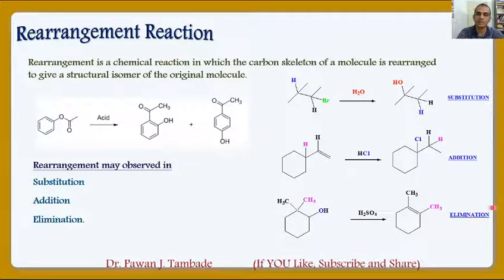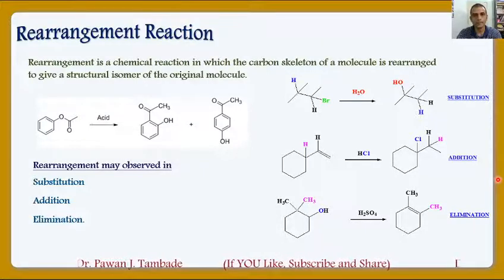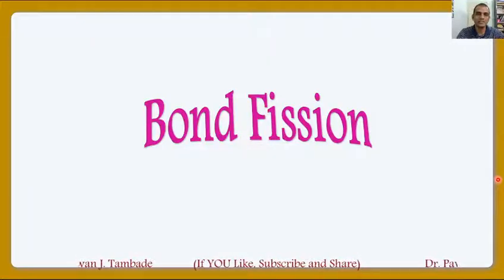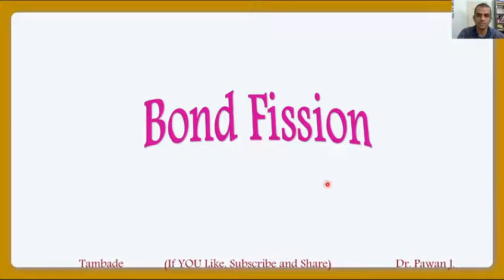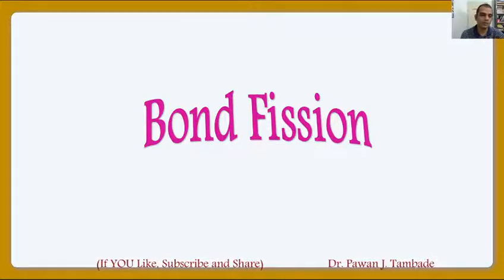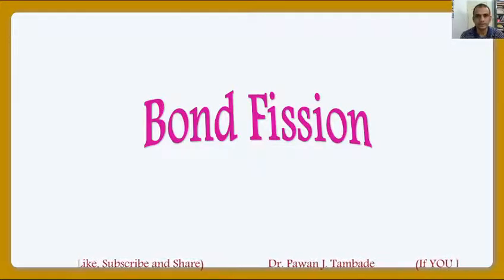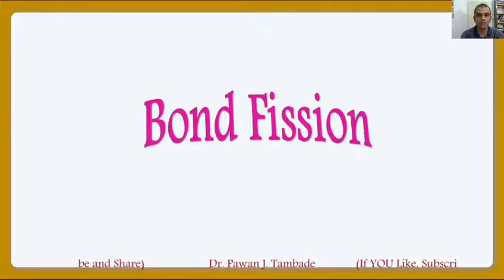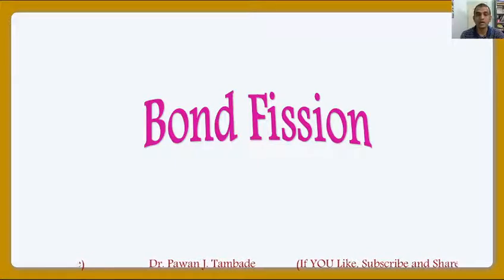So these are some examples of rearrangement reactions. Now we will see the concept of bond fission. Most of the chemical reactions involve bond fission, that is breaking of bond, and this breaking of bond occurs in different manners. During the course of chemical reaction, some bonds break and some bonds form. This bond breaking is called bond fission, and depending upon how the bond breaks during the course of reaction, we will get an entirely different product in the particular reaction.